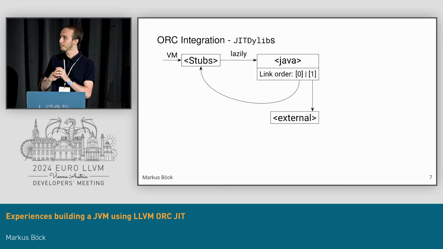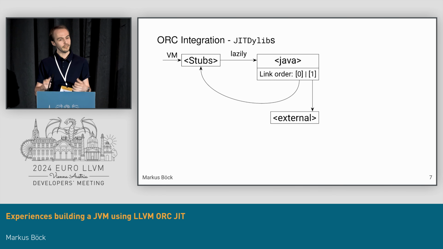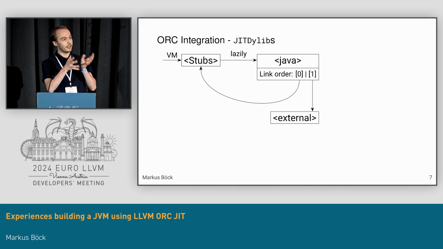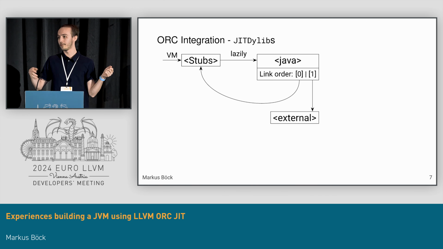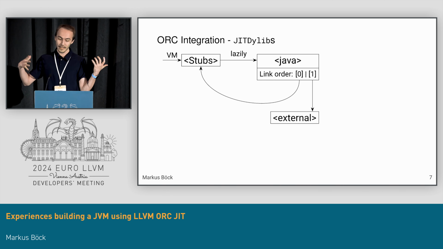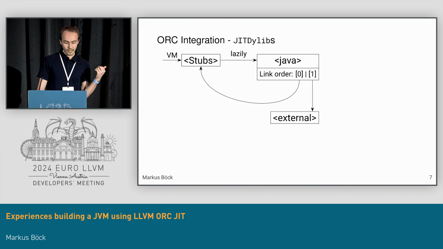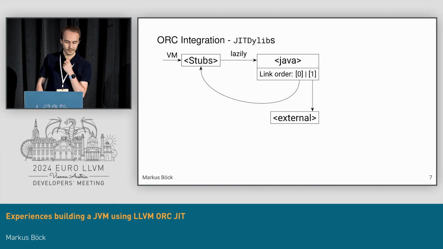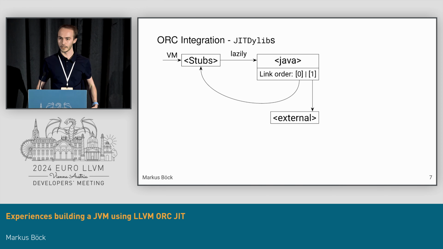We do need a bit more setup though, because our JVM bytecode might have calls externally, either to other functions of class files that have already been loaded, or maybe even to class files or class objects that haven't even been loaded yet. So here we have 3 JITDylibs. In the middle, the Java JITDylib is where we want to register all so far loaded Java objects.